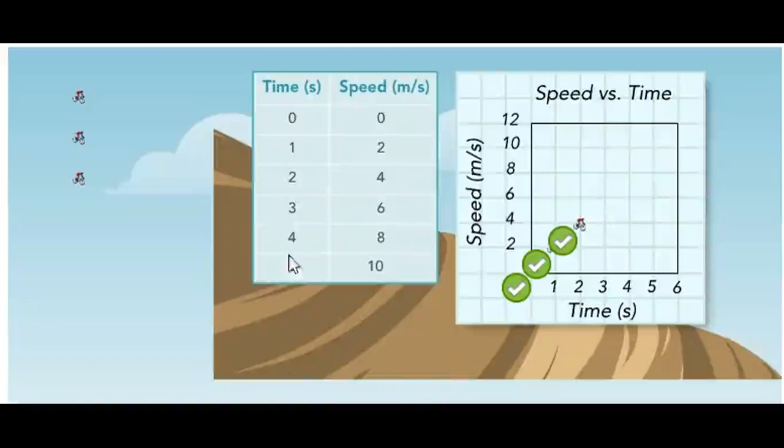Excellent. Speed 6 and time 3. Excellent. 4 and 8. And 5 and 10. Excellent. So we draw this line. This line describes the acceleration and how much the speed rises with time. We can get the slope of this straight line to find the amount of acceleration.